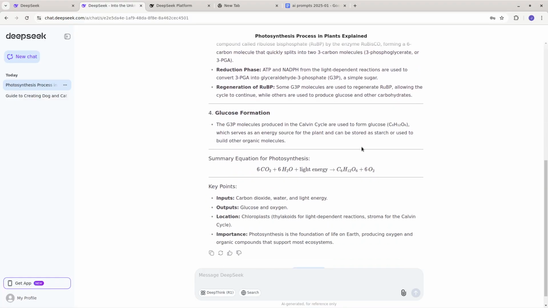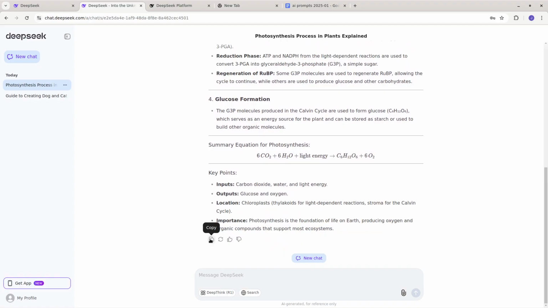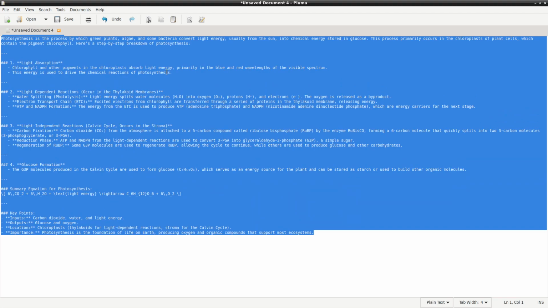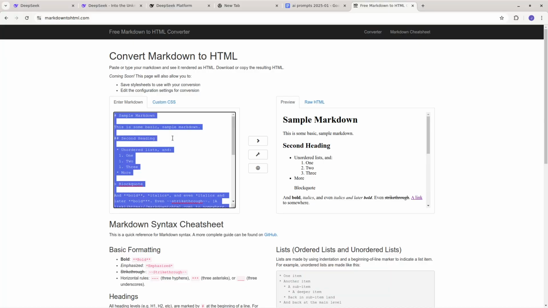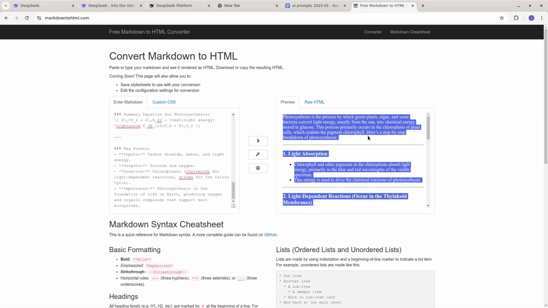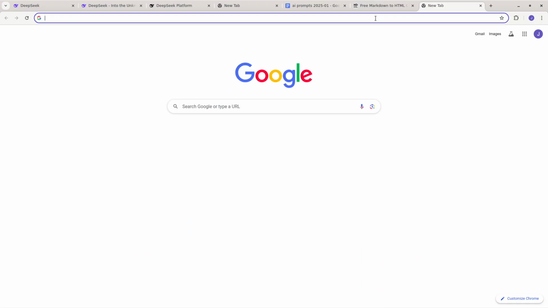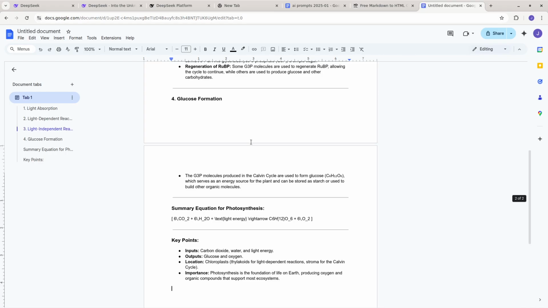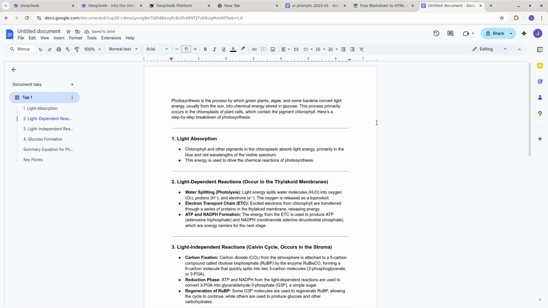It gives a very good output, in my opinion. And then what you can do is copy the output, kind of like other models, ChatGPT or Google Gemini. I just copied this here, and then you can copy it like this. This is what the Markdown code looks like. And then you can use a website such as Markdown to HTML. You can paste in your Markdown and have it do something like this. And then, for example, you can go to Docs and paste this as a Google Doc, and it's very cool, in my opinion.